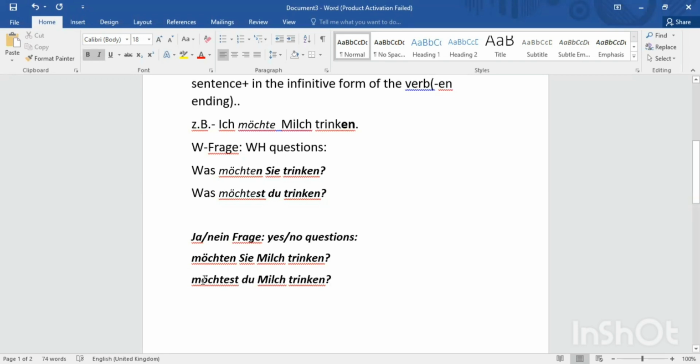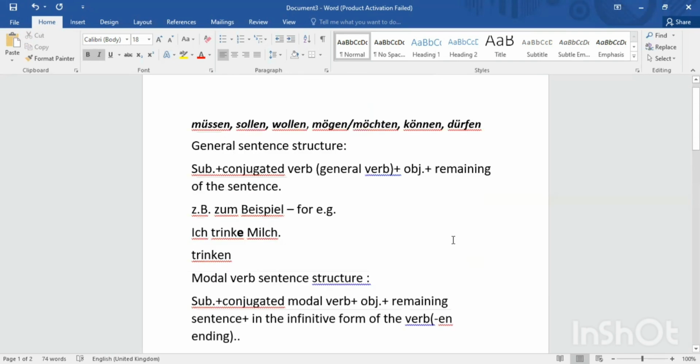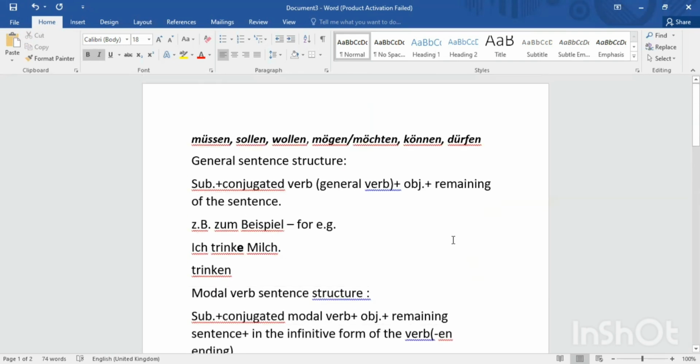So in the first place the conjugated verb comes, that means Möchtest du Milch trinken? or Möchten Sie Milch trinken? You can use these sentences with the third persons as well, er, es, sie, wir. With these persons you can conjugate the verbs. This topic is very easy to understand and learn. So pay attention to these sentences and practice more so that you can learn this very thoroughly.